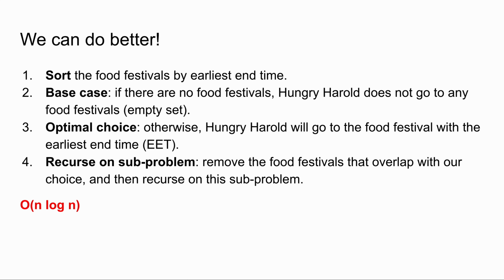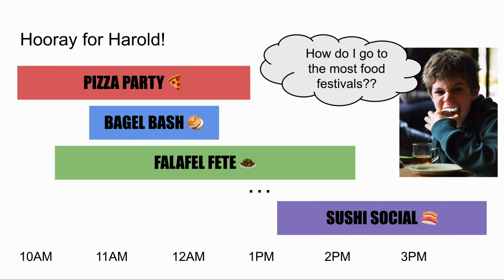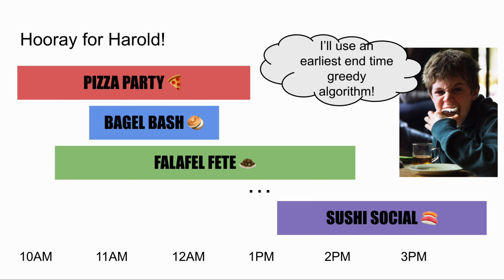We can do better! If we add a step where we sort the food festivals by the earliest end time before running our algorithm, then we can find the food festival with the earliest end time in constant time, and we only have to scan the list once throughout all function calls, so our algorithm runs in O of n. We still have to take into account the time of sorting, so overall this procedure runs in O of n log n. Hooray for Harold! Earlier he asked, how do I go to the most food festivals? Now he knows. I'll use an earliest end time greedy algorithm.